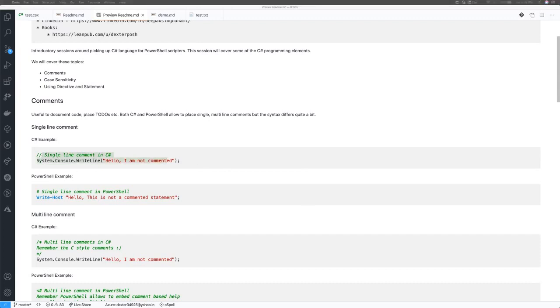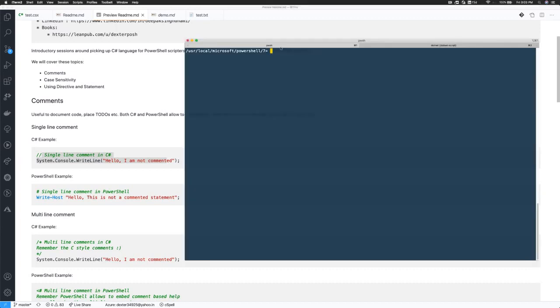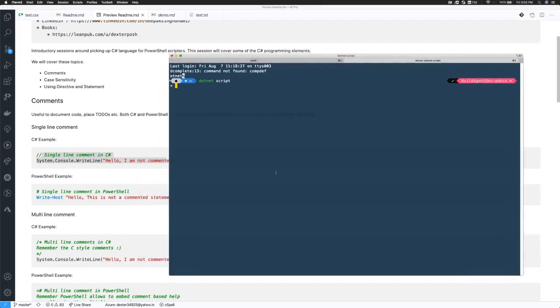So if you want to see this in action, on the right hand side, I have open the .NET script, which we discussed earlier in our session, that it's a way to interactively take the feel of the .NET execution environment. So for example, if I put this comment, it won't do anything.